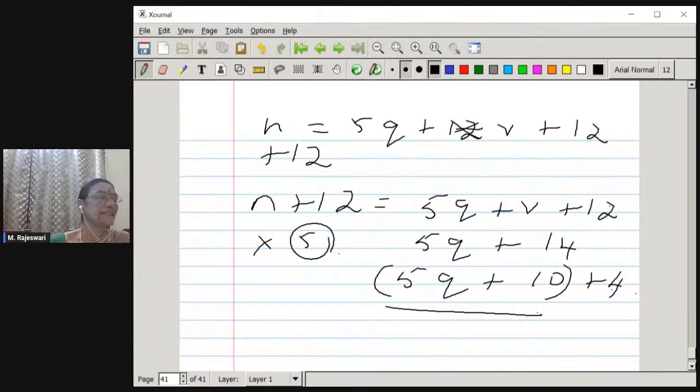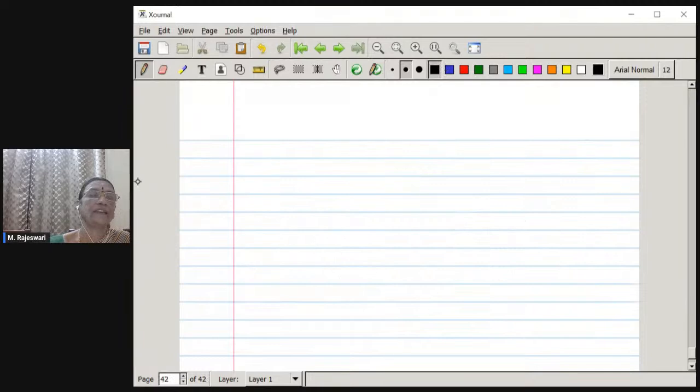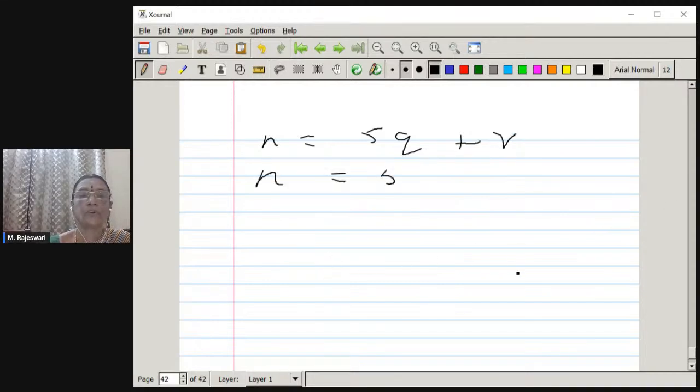Okay. And similarly, n plus 16 we should take. So when n is equal to 5q plus r, the next case is r taking the value 4, and then it is 16.